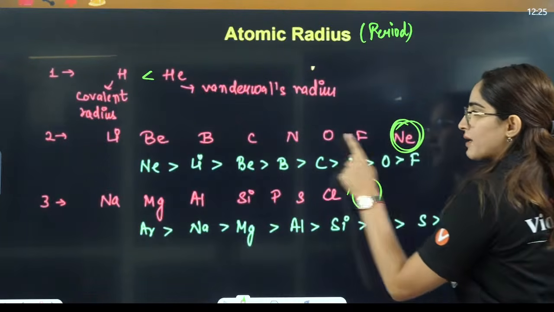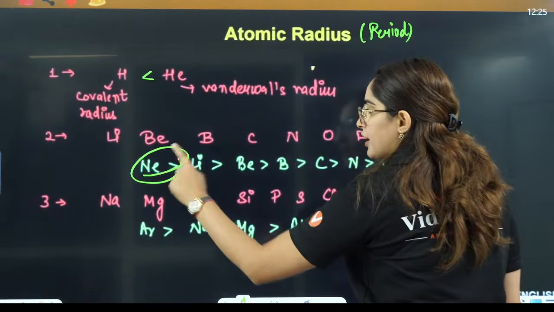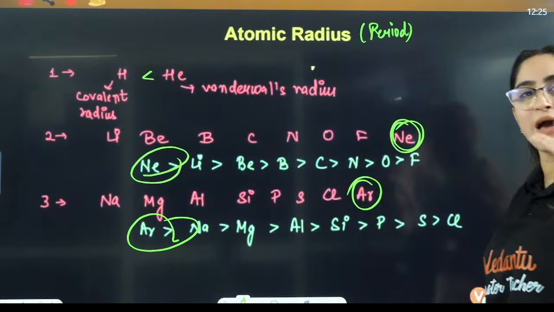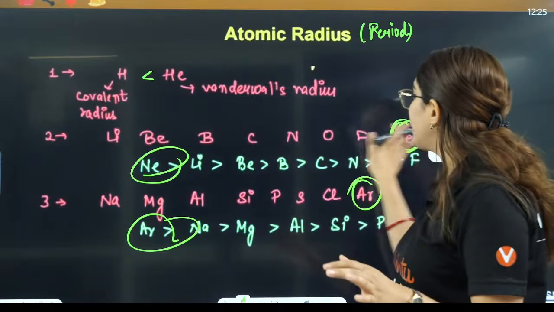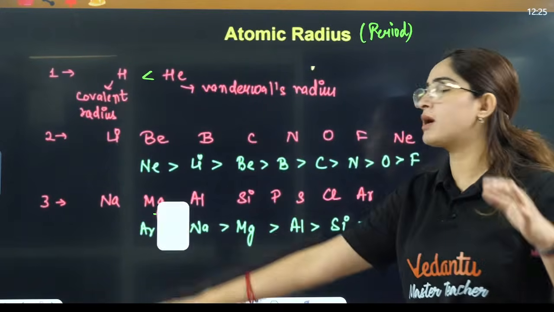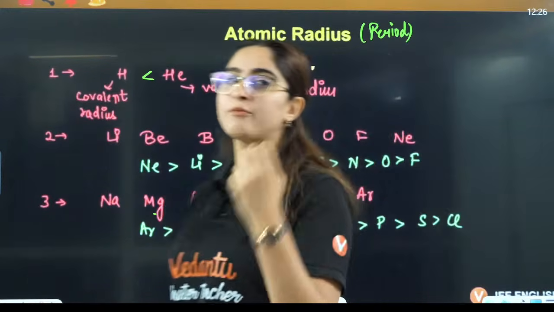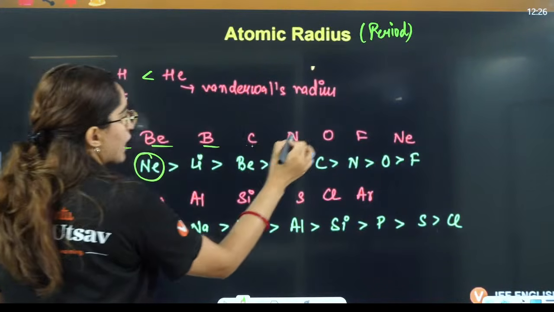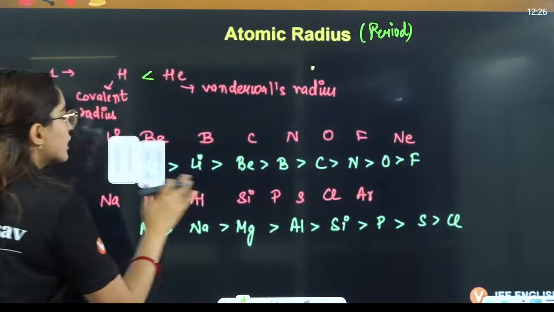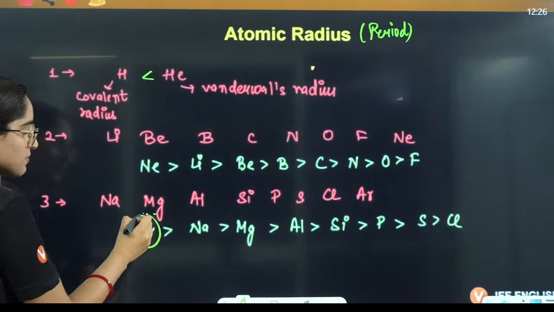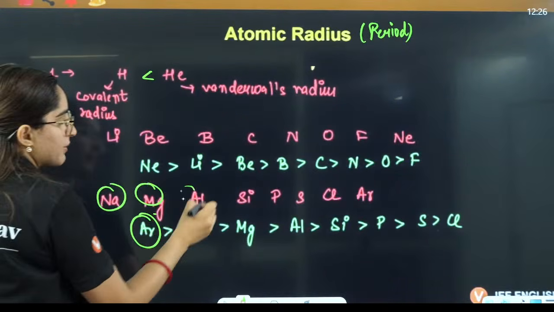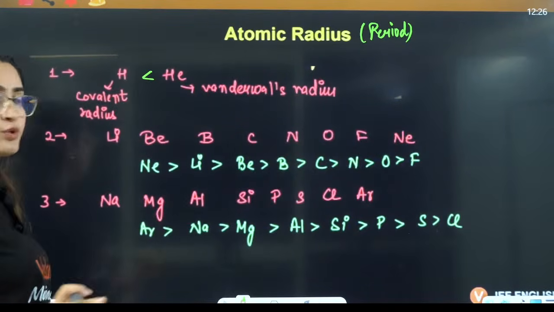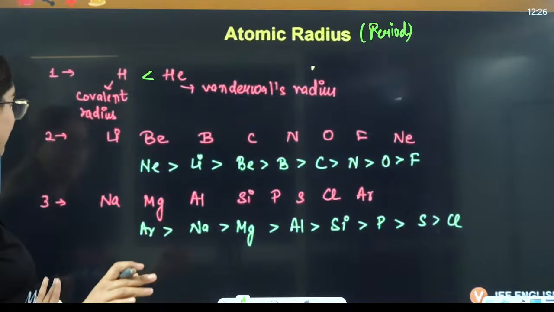That is why noble gases will be in the front of it. Noble gases have maximum size, and after that you can start from group number 1 till n. That means out of this, neon has maximum, then lithium, beryllium, boron, carbon, nitrogen, oxygen, fluorine. Here also argon has maximum, then sodium, magnesium, aluminium, silicon, phosphorus, sulfur, chlorine. Okay, that's how you're going to do this along the period here.